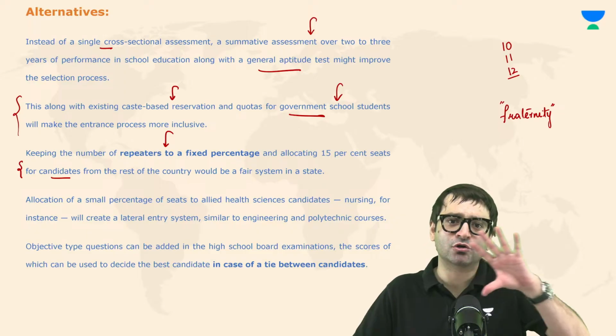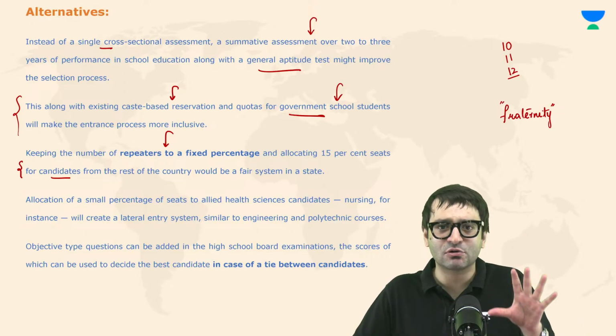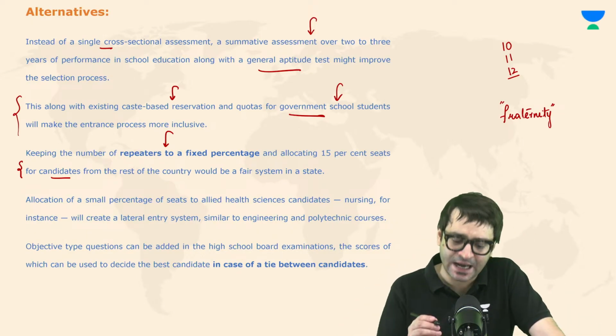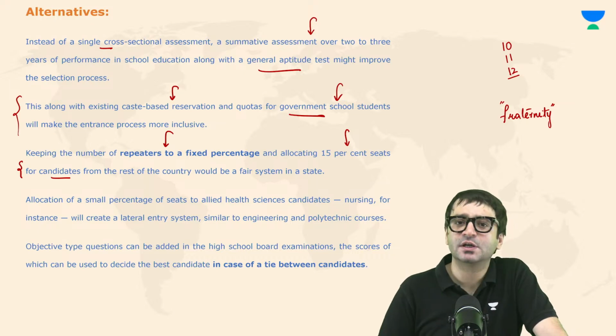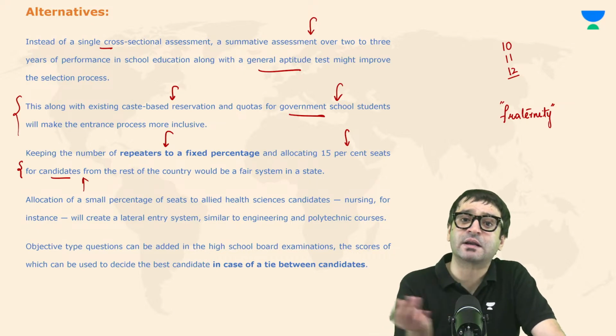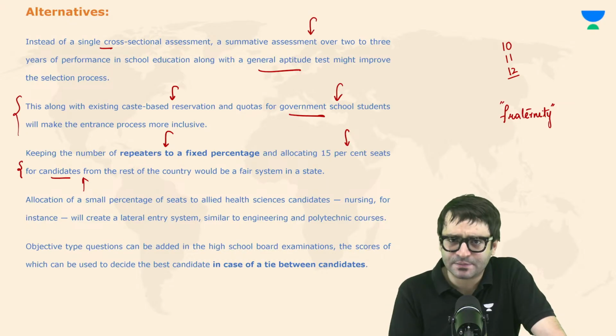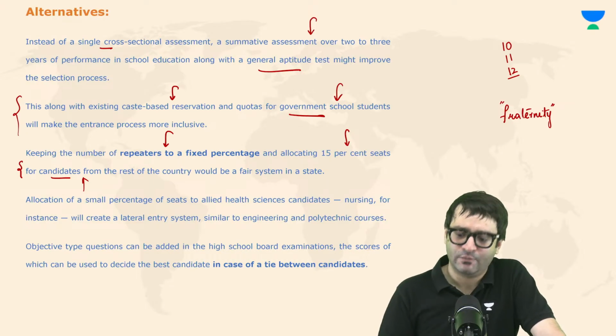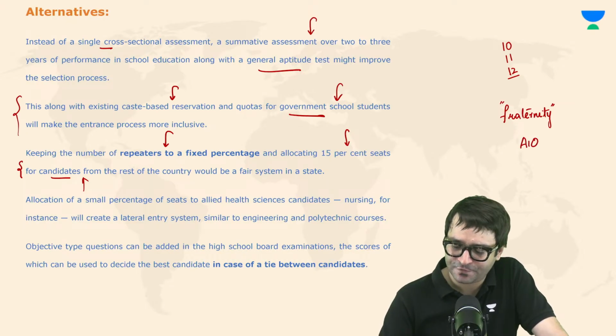We have to ensure fraternity as well, which is the sense of common brotherhood. And for that, 15% seats should be allotted to candidates from the rest of the country, as is the practice today, where there is an all India quota of 15%.